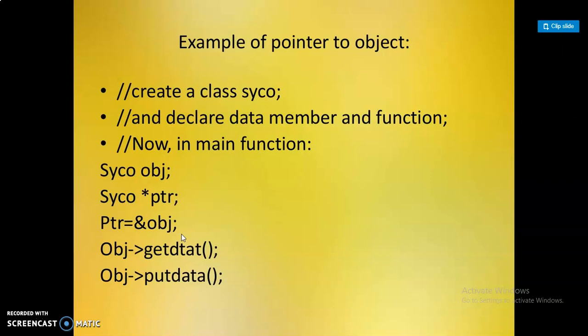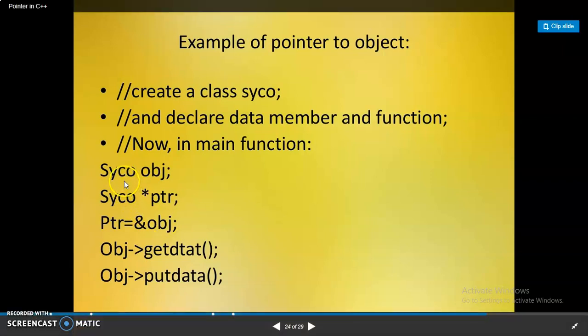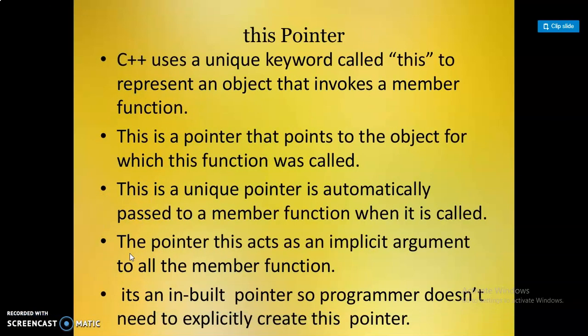Example of pointer to object. Create a class Psycho and declare a member function. Now in the main function, here this is the object. Psycho is the class name and object. For that class the pointer variable is declared here. For the pointer variable the address of the object is placed here. And then the member function is accessed through the member dereferencing operator arrow.